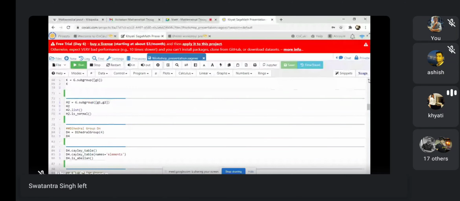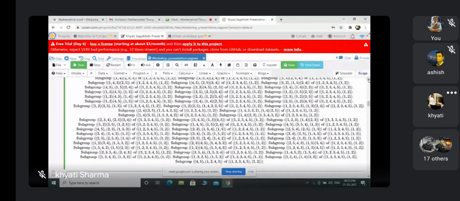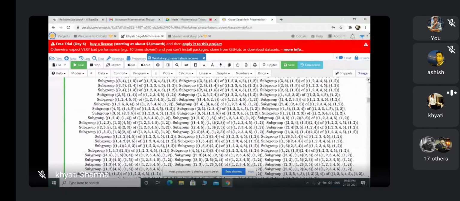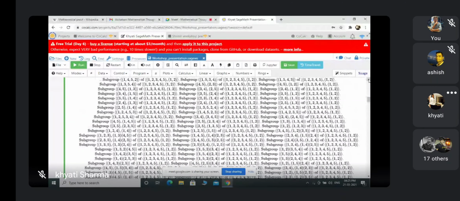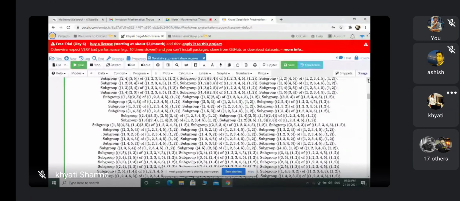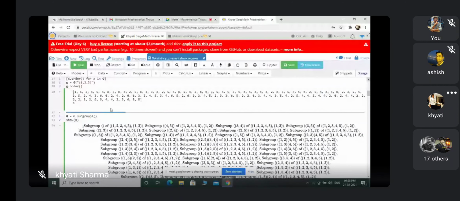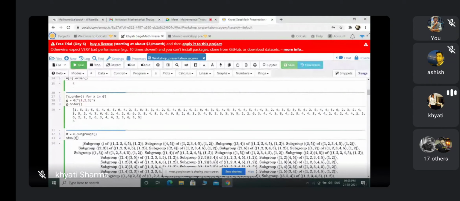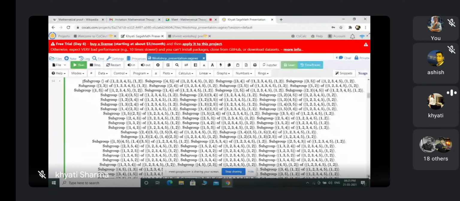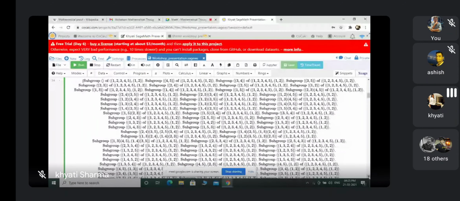Yeah, see this. It is giving me all the subgroups of S5. So h equals G dot subgroups, and then show h or simply h. It gives me a list of all the subgroups, and it's a very useful command. If I want to find all the subgroups whose order is large, manually it will take time. It's not easy. So these are all the subgroups of S5.